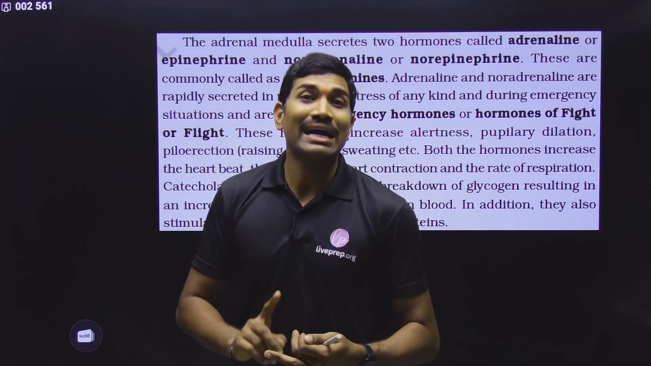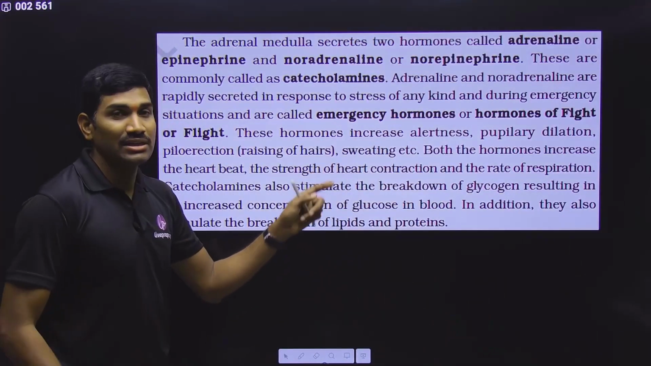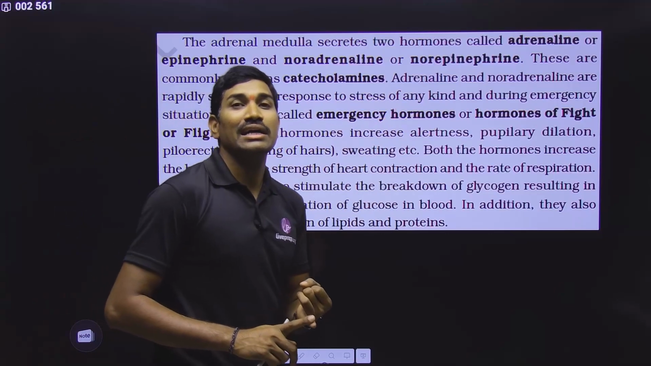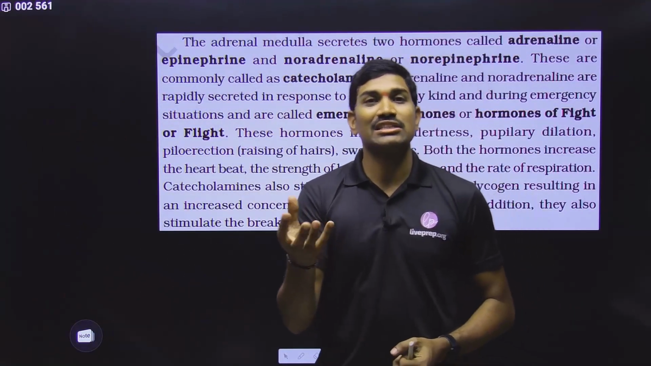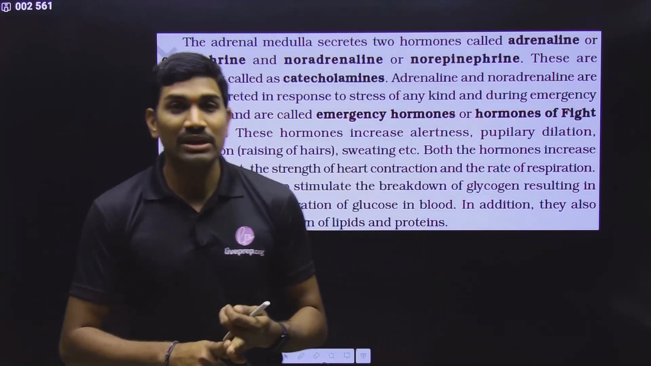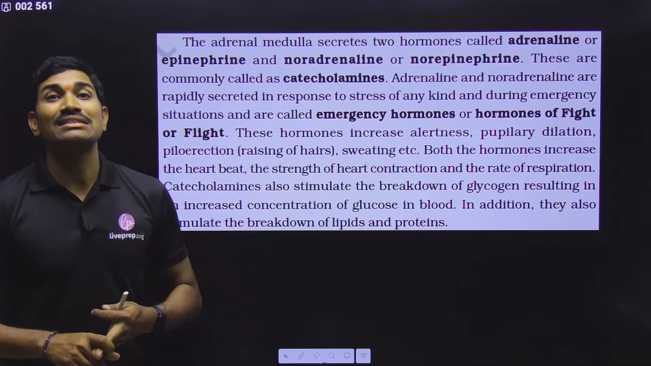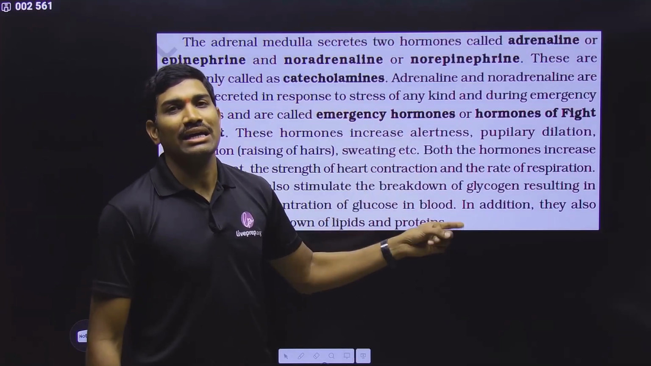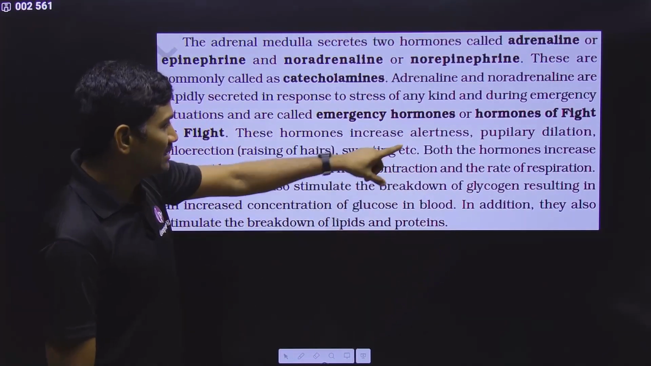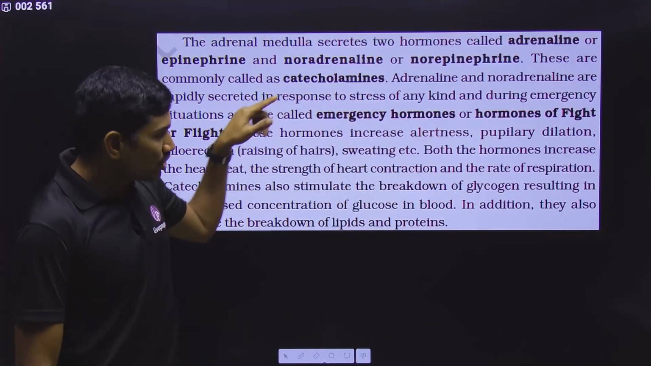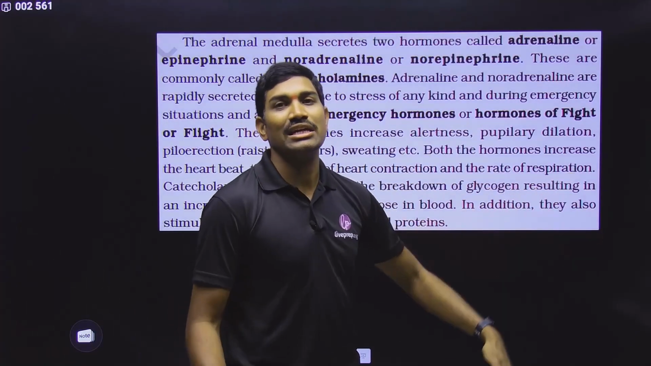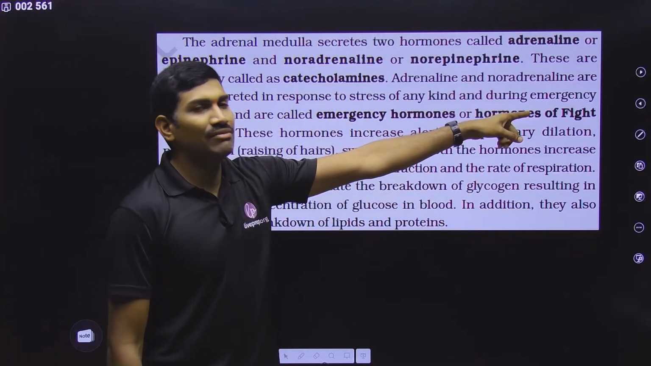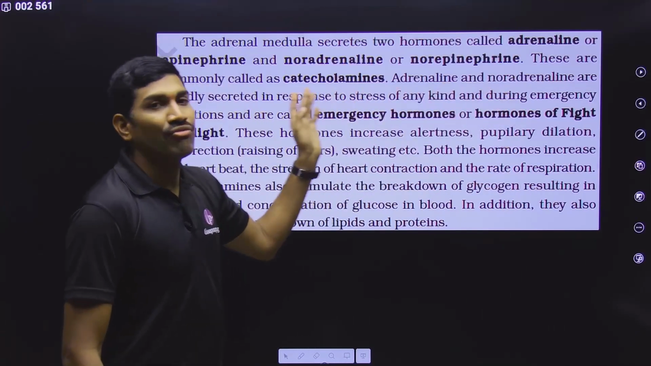regulation of cardiac activity. There we studied that these hormones help in increasing the cardiac activity, increasing the heartbeats, the stroke volume, and the cardiac output. All this information we studied in the regulation of cardiac activity under the Body Fluids and Circulation chapter. Same information they have given here. Not only this, these also increase the rate of respiration. Why are they doing all these things? Because they are related with emergency conditions like fight or flight.